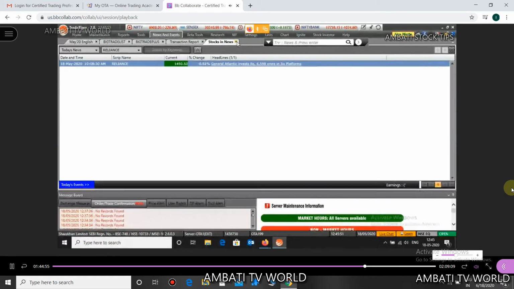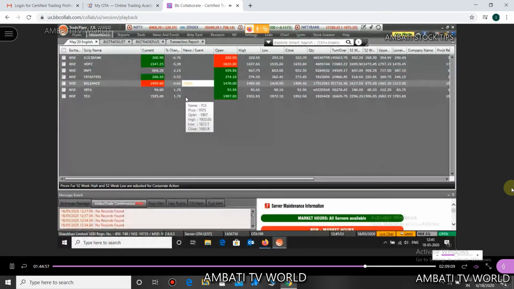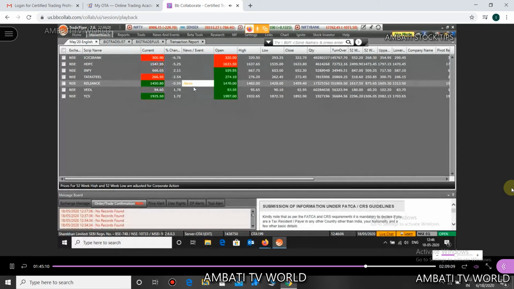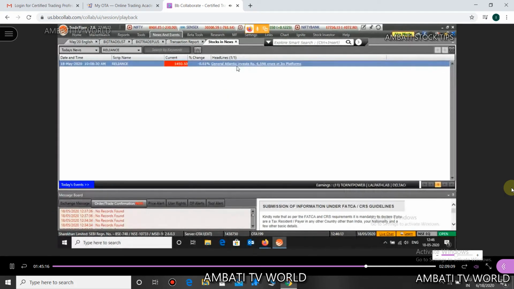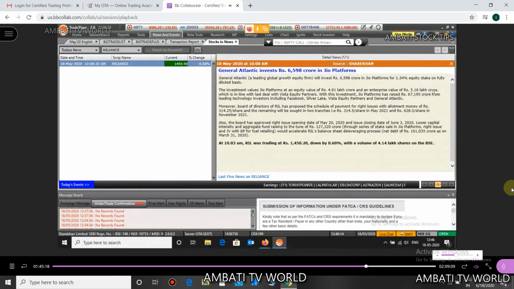It's very important to be updated with the stock news, guys. And Sharekhan gives you a very handy option here. All the earning reports or news that are available in any of the stocks will get displayed here in the news and event column. So you can directly access the news from here. You can just click on this and it will give you a brief snapshot of the news.